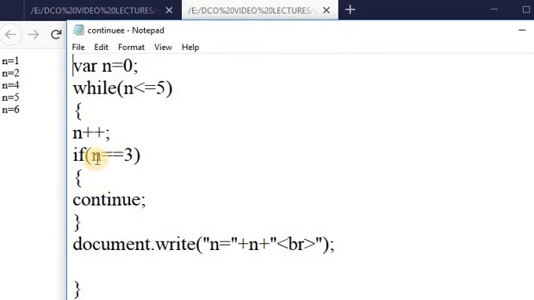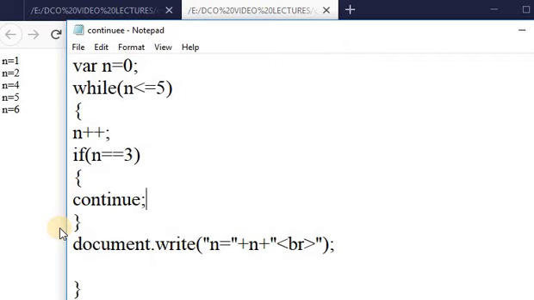Here whenever the condition is true, the continue statement terminates the execution of the statement. It terminates the statement in the current iteration and continues the execution of the loop, meaning it continues the loop from the starting point. Okay, this is the continue statement.